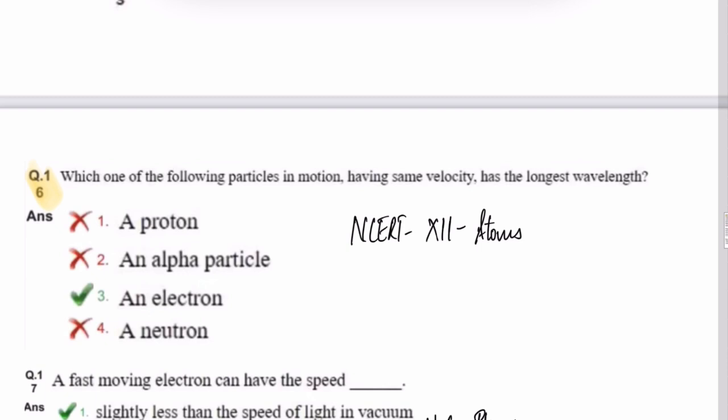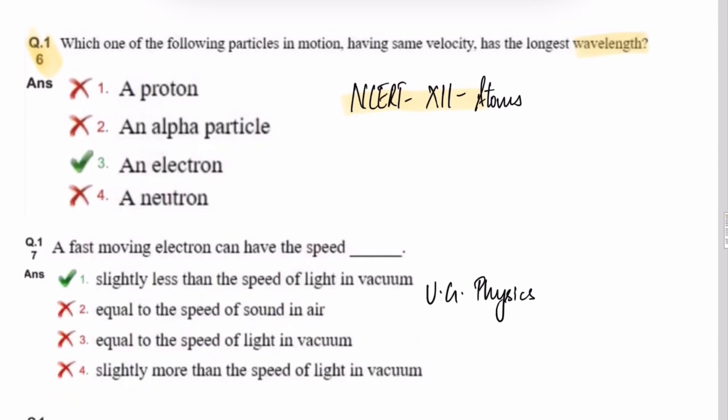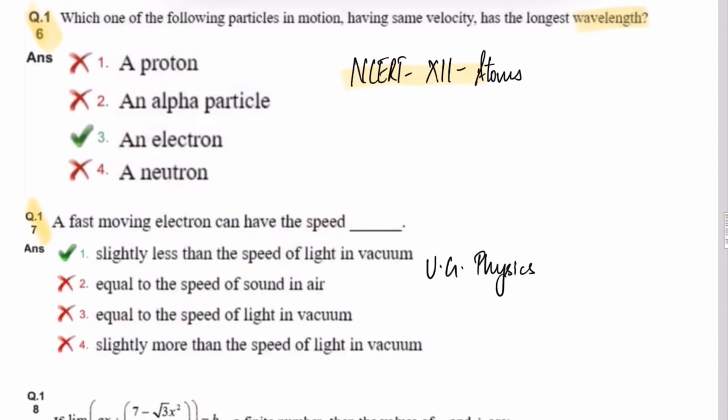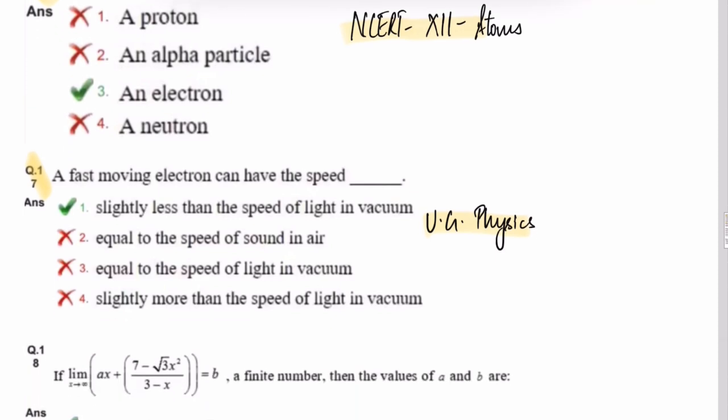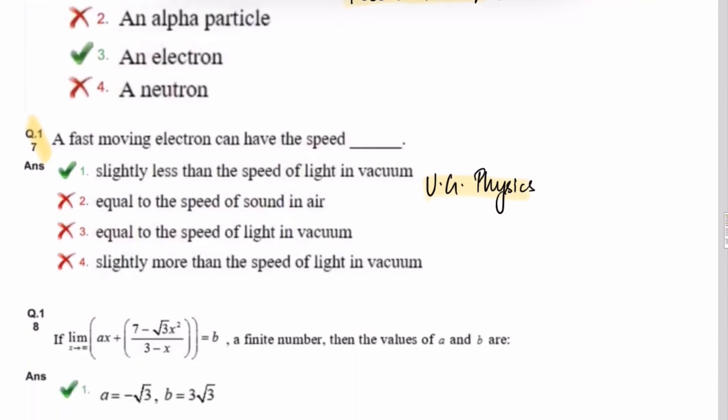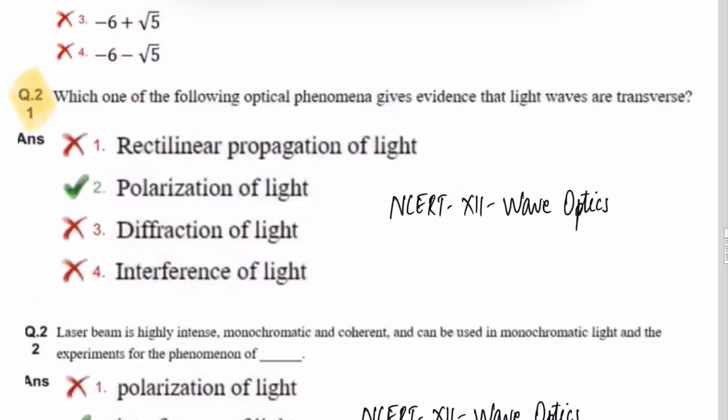Which of the following particles in motion having the same velocity has the longest wavelength? So this is again dealing with wavelength, but this question is from the atoms chapter. Question number 17. A fast moving electron can have the speed dash. So this question is one of the few questions that has been asked from your graduation first year physics. So you will not find the answer to this question in NCERT. Now let's move to the next physics question.